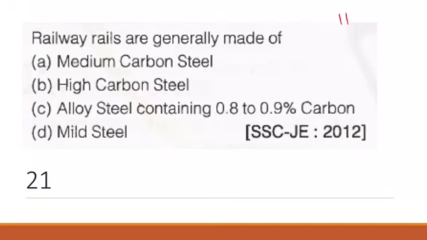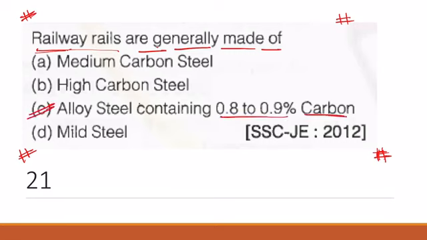This is a very practical question, because we study in many books, but it is difficult to visualize practically, and not many books have given practical examples. So railway rails are generally made of alloy steel containing 0.8 to 0.9 percent carbon, and this is important, also asked in SSC GD 2012.